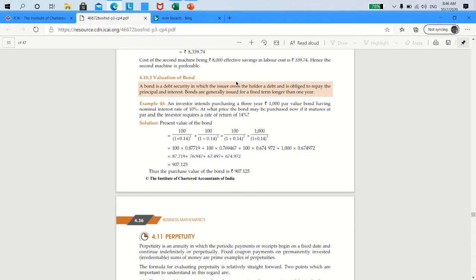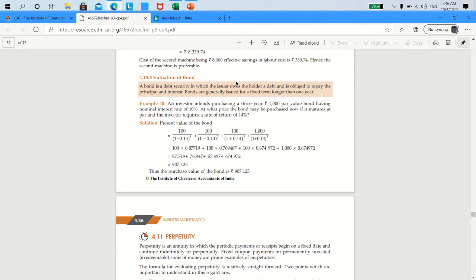I repeat, the 1,000 rupees receivable at the end of the 5th year is to be valued today itself, so you will discount it by 5 years. Now, when I say discount, you need an i, correct? That i will not be the same 10%, which is the interest you are getting. The question will tell you that the current interest rate is 12%. So you will discount using i as 12% and find out the answer.